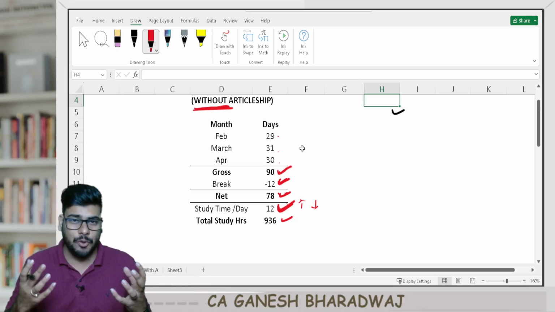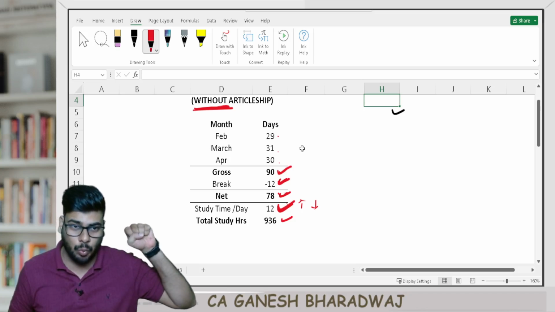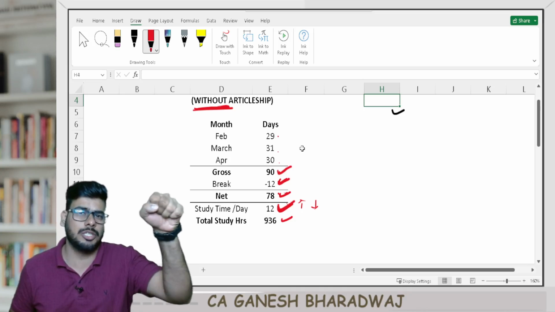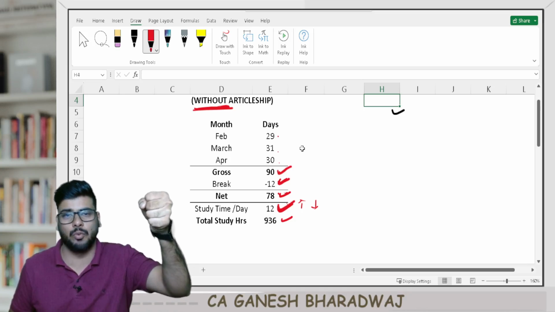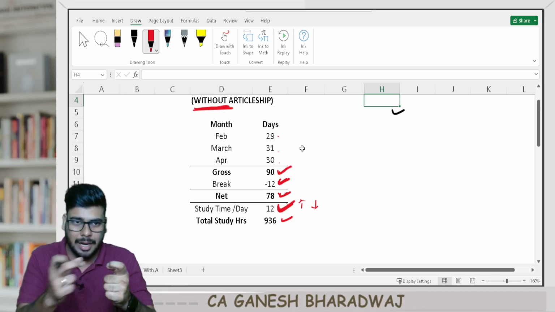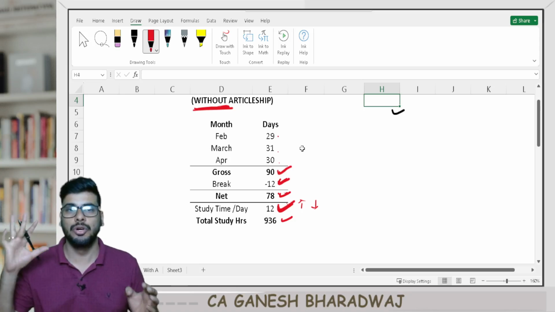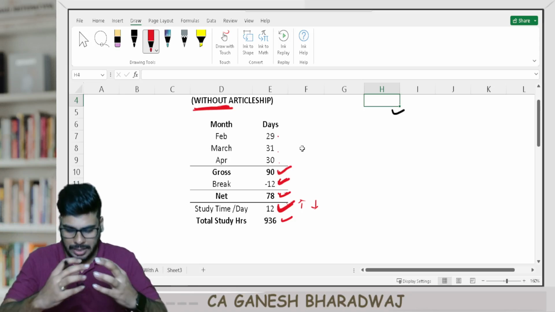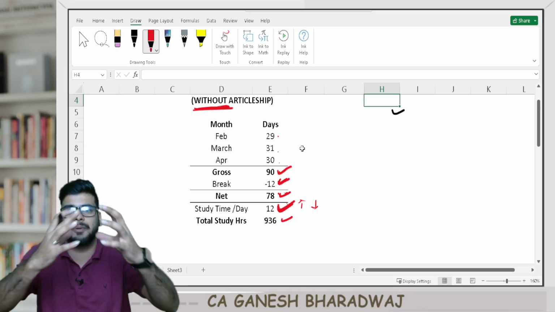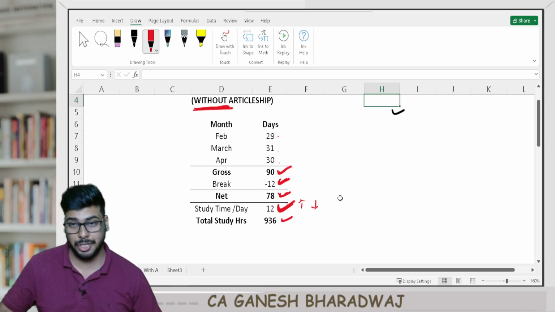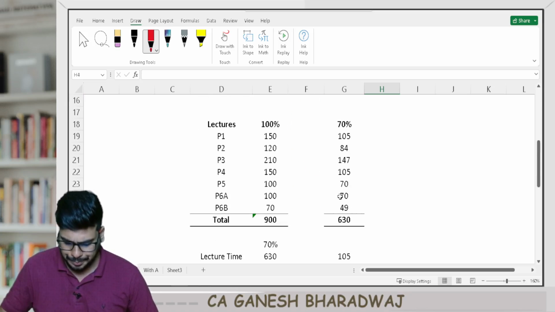So if you feel that for certain subjects you need to watch more of the recordings, more of the lectures, then maybe for those particular subjects you can spend more time on watching the videos and relatively less time on revision and all. This balancing you should do depending on where you stand, because that cannot be something universal that fits everyone. So it depends on your level of preparation on a particular subject.